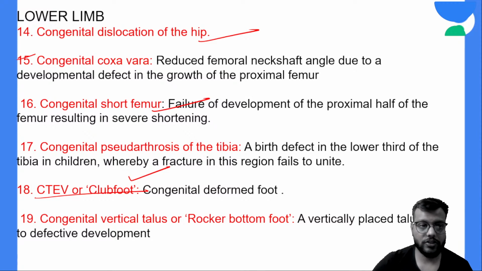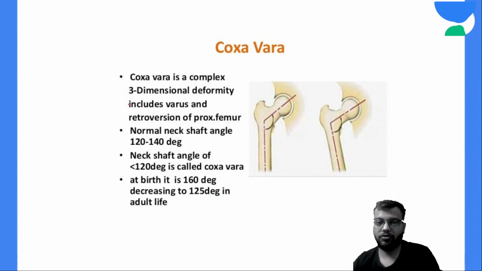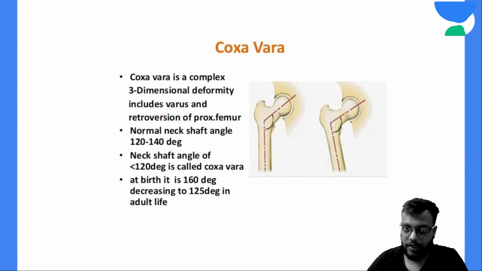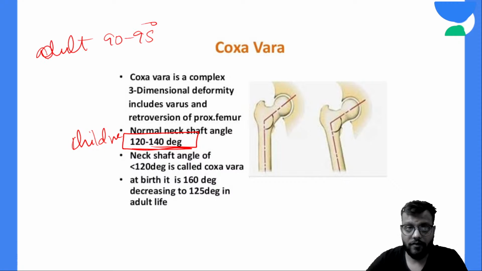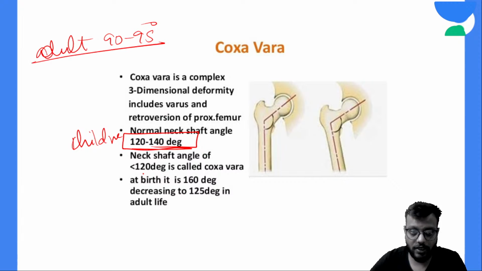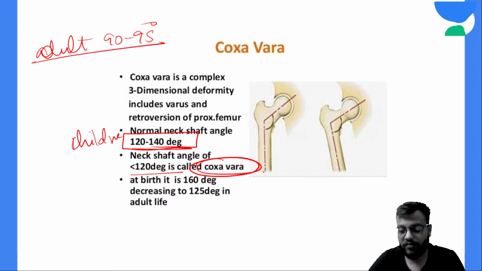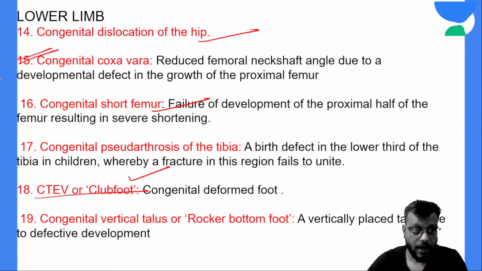Now congenital coxa vara. The neck shaft angle of the femur is important. It is generally 120 to 140 degrees in children, not in adults. In adults it is between 90 to 95 degrees, whereas in children it is 120 to 140 degrees. So if it is less than 120 degrees, it is called coxa vara, and if more than 140, it is called coxa valga.